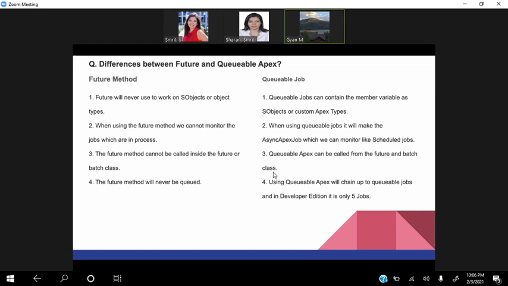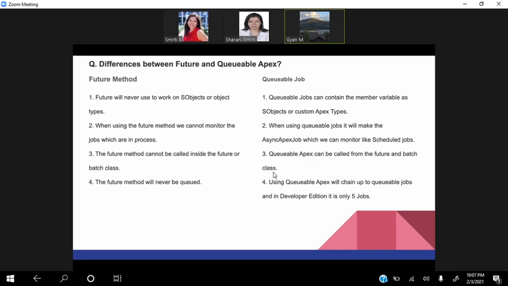Then the third point is that a future method cannot be called inside a future or batch class. So basically we cannot call future from future or future from batch, but queueable Apex can be called from future and batch. We have to use enqueue, which we have covered; check how we can call one queueable job from another. That is a possibility.